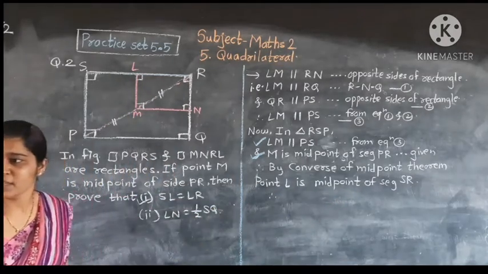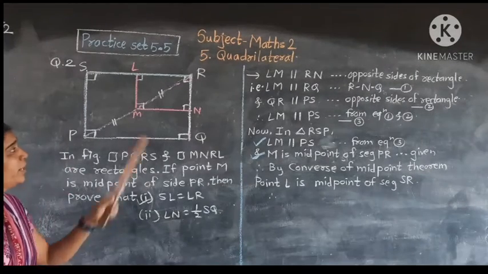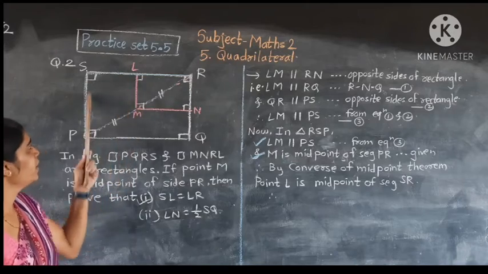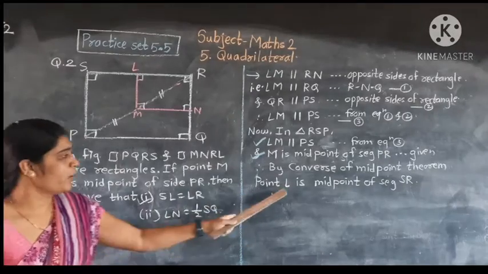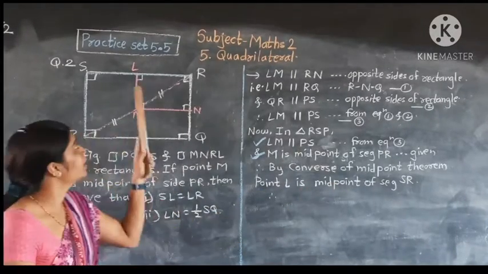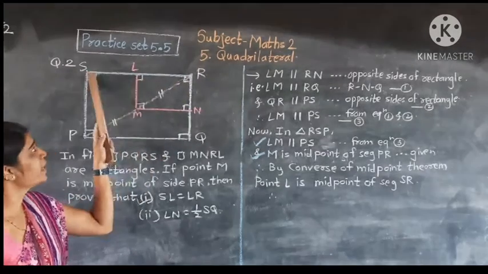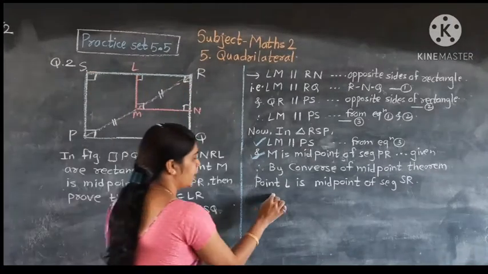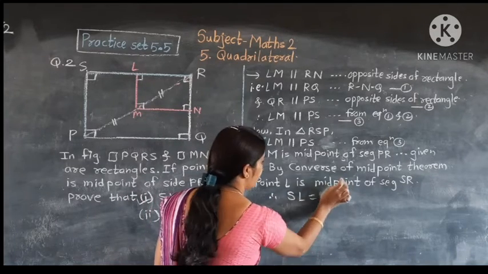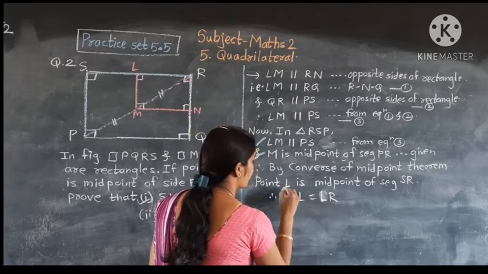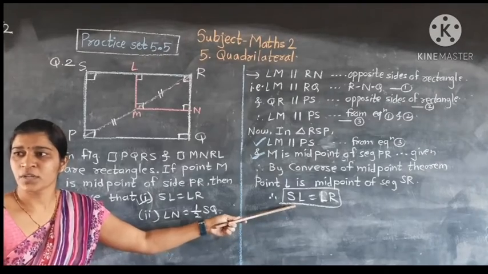Okay, understand how to apply the converse of the midpoint theorem? In the converse of the midpoint theorem, we need one side's midpoint and the other side parallel to the line segment. So point L is the midpoint of SR. L हा SR चा midpoint आहे म्हणजे काय? SL is equal to RL. Therefore, SL is equal to LR. Okay, we proved the first.